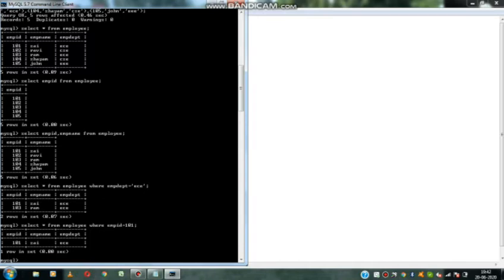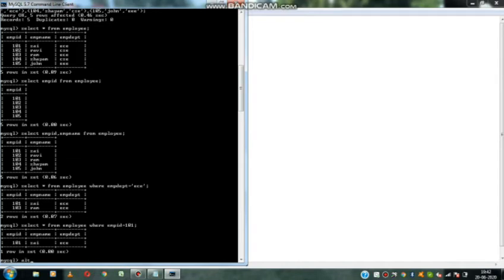Now we will see the alter query. What is the use of the alter query? How many columns are in the table? 3 columns in the table. If I want to add a 4th column to the table, we can use the alter query. If you use the alter query, we can add the 4th column.